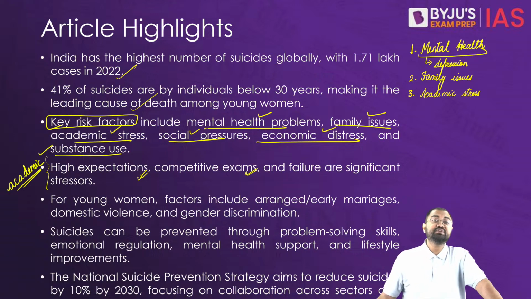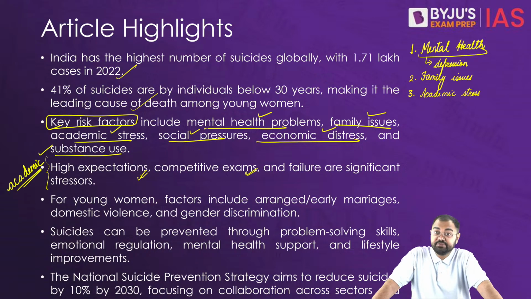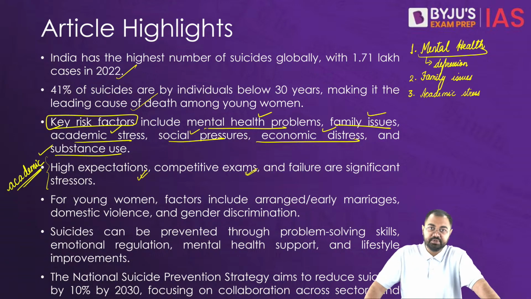Then at the same time, we see that there are social and lifestyle factors as well. For example, challenges related to social media use, cyberbullying, and the struggle to fit in with peers can increase feelings of isolation and despair among a lot of young people.